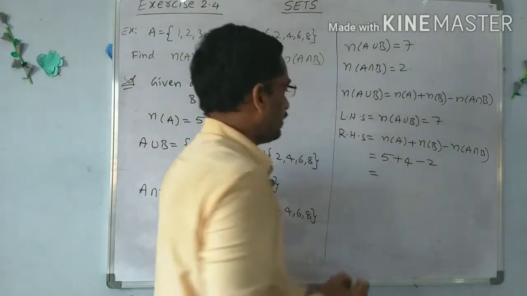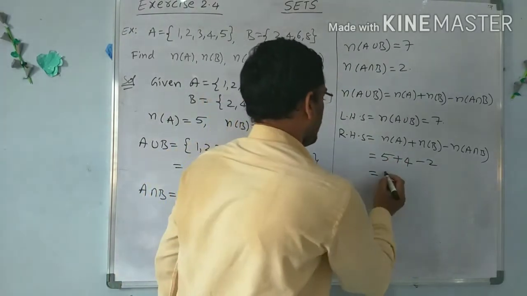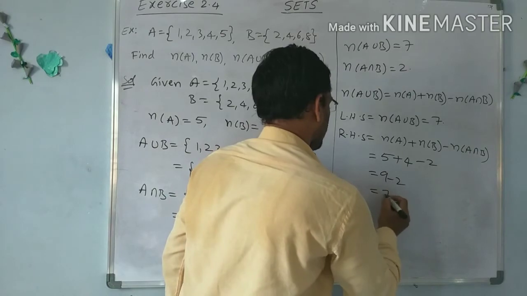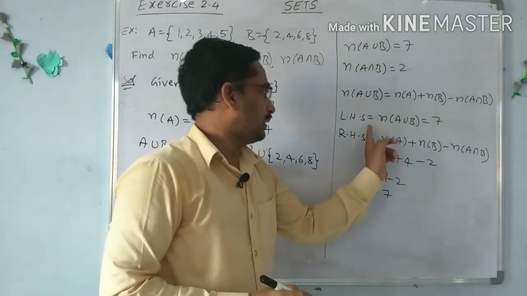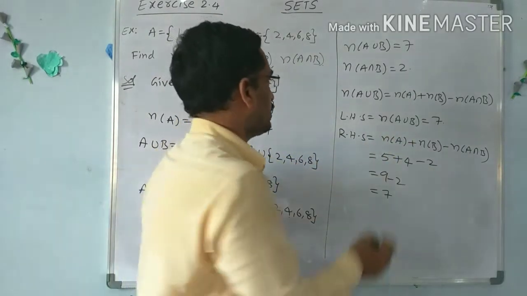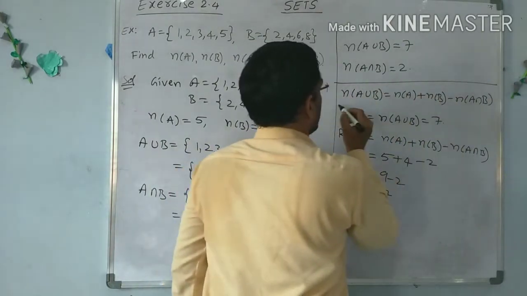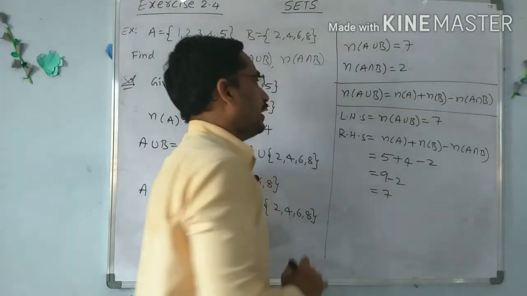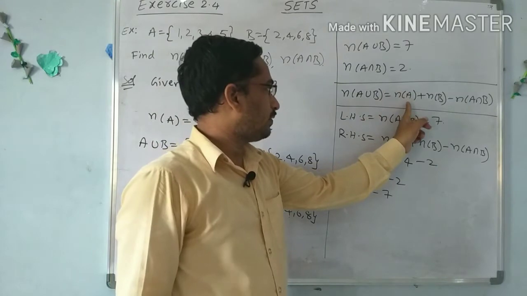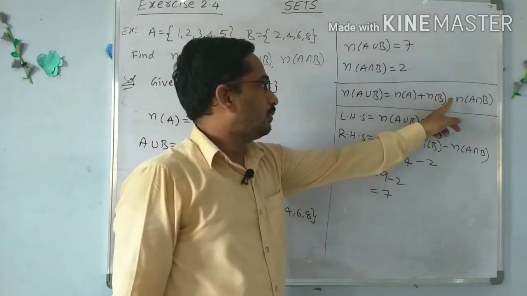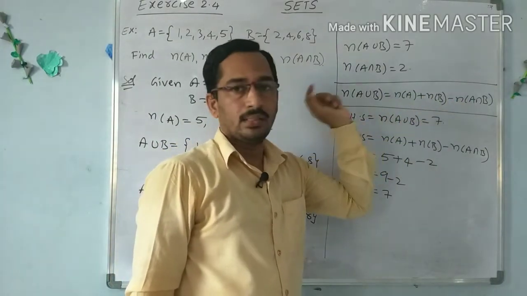So 5 plus 4 is 9, 9 minus 2 is 7. So RHS value is 7, and LHS is also 7. So this is the relation among these 4 numbers: n of A union B equals n of A plus n of B minus n of A intersection B.